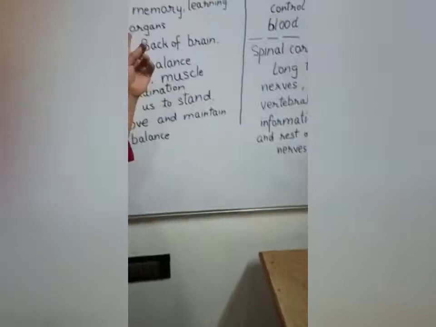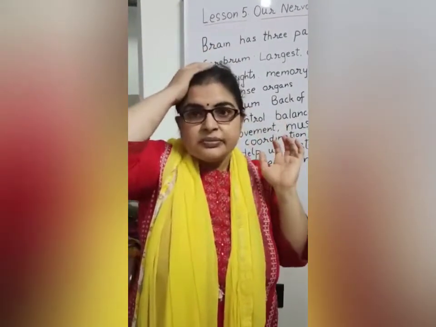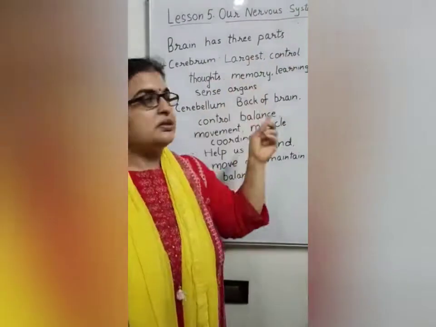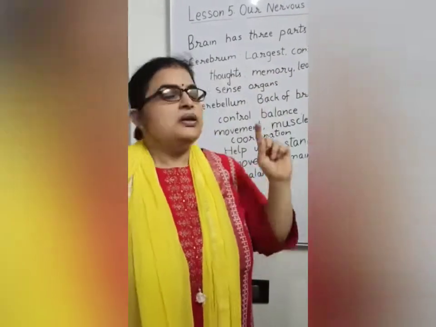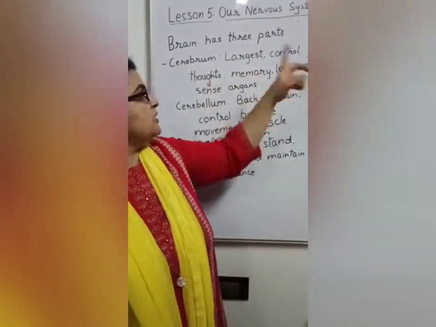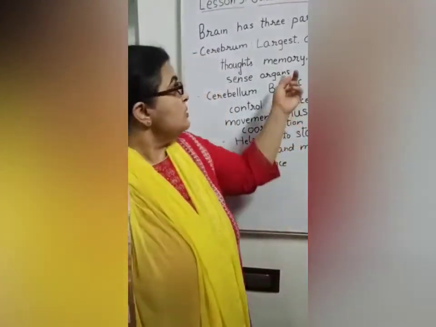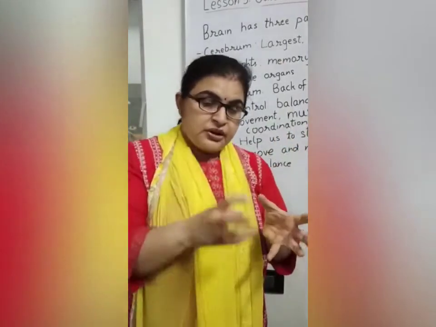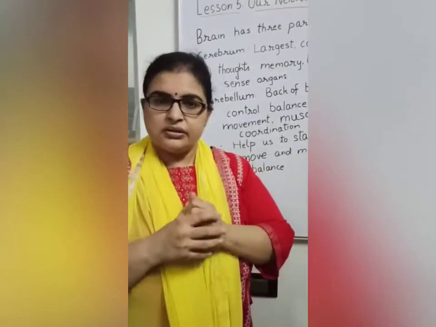Now, of all these three parts, the first one, the cerebrum, is the largest and it controls all the things, that is thoughts, memory. You remember the functions of the brain. In that, thoughts, memory, learning, all these things were there, all the sense organs were also there. So the cerebrum, that is the biggest part, coordinates the learning, thoughts, memory and the sense organs.